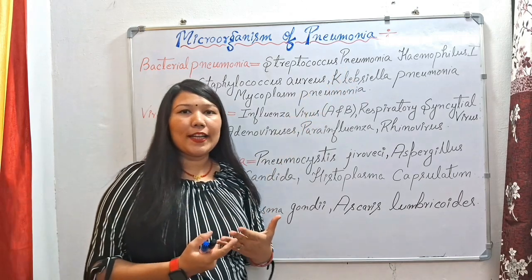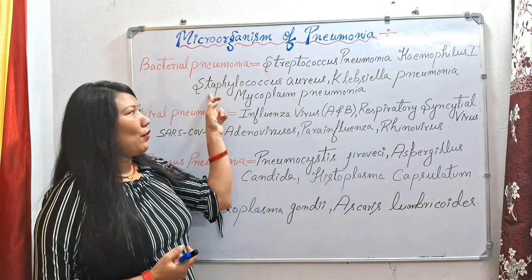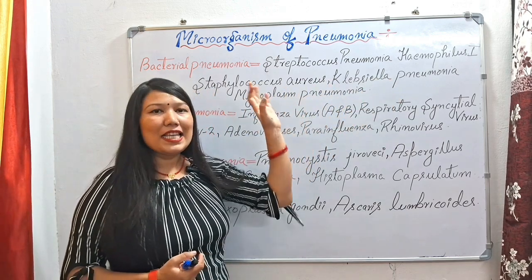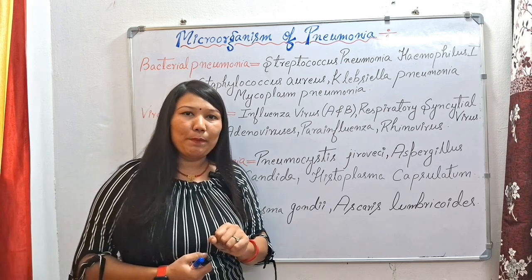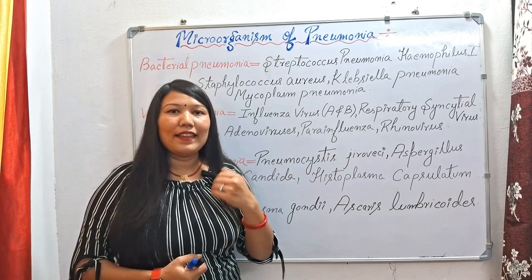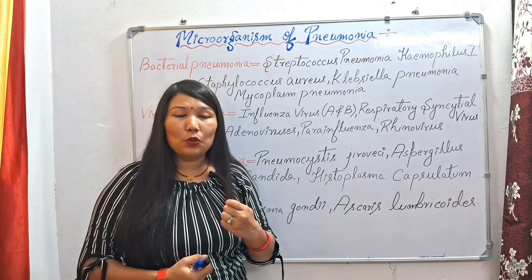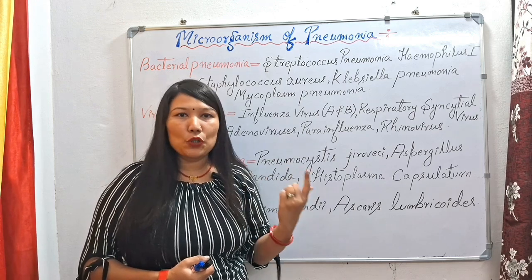Other bacteria we have are Haemophilus influenzae, Staphylococcus aureus, Klebsiella pneumoniae and Mycoplasma pneumoniae. These are some examples of bacterial pneumonia. In bacterial pneumonia the patient gets the infection suddenly, and the symptoms are severe. We can treat bacterial pneumonia through antibiotics, vaccination and the flu shot.